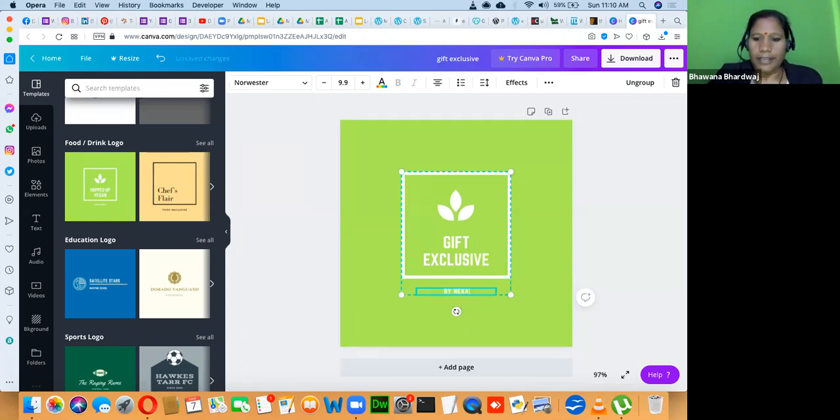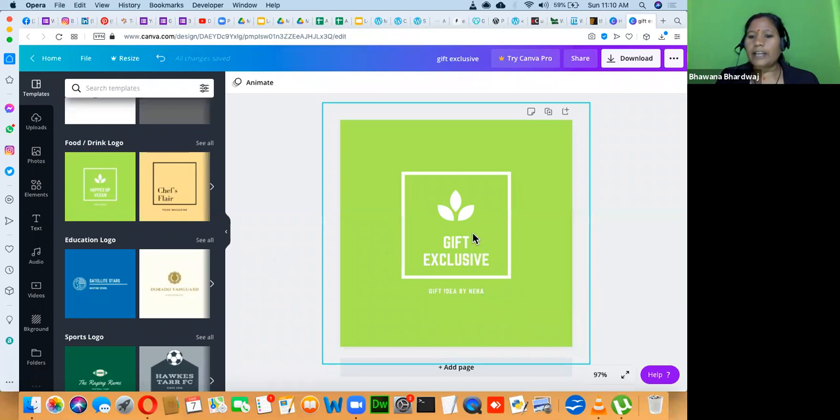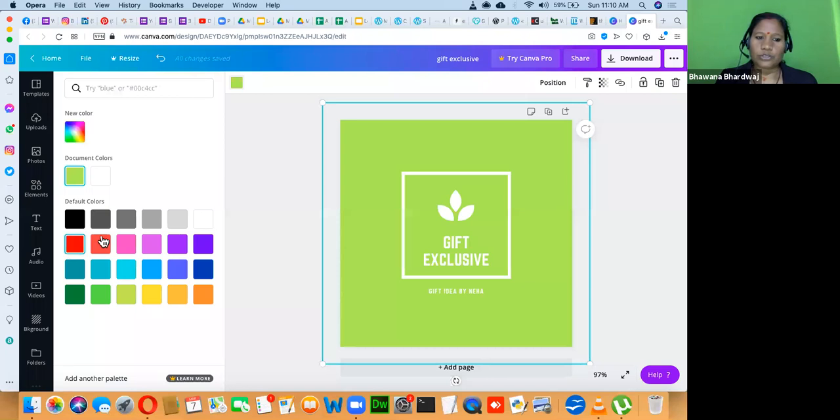By Neha, gift idea by Neha. I would suggest, because right now you are not well known, whenever you are creating a logo or header images or anything, try to include your own brand, your own name, your company name, so that it will have a better recall value. So you can use gift idea by Neha. If you want to change the color of this, you can change it.